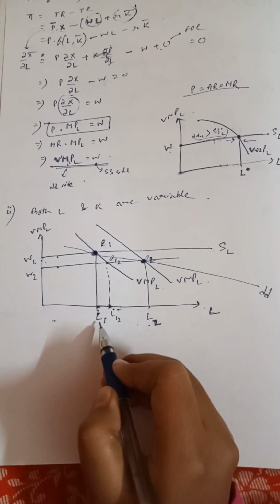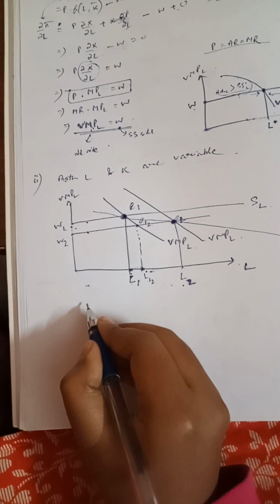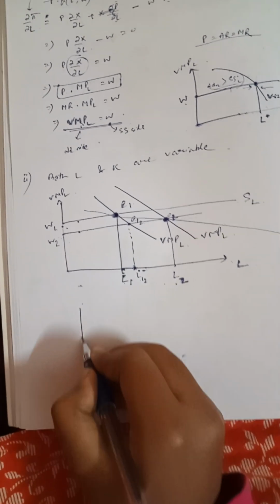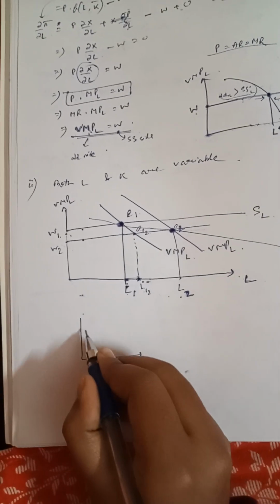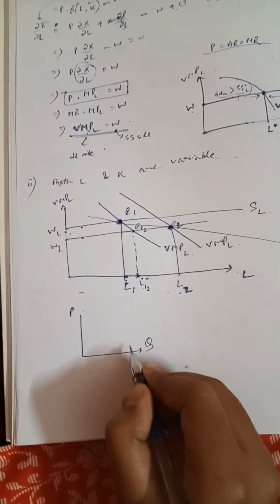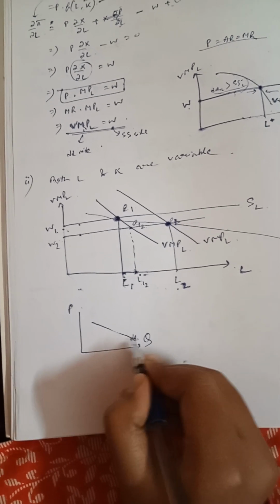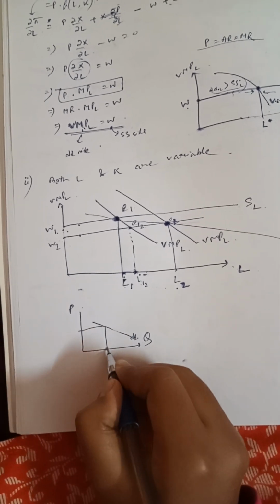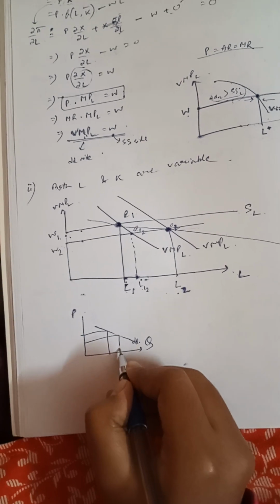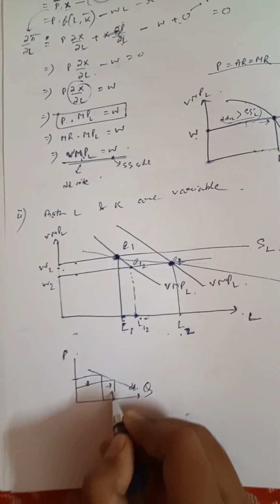This is the increase in the quantity demanded of labor. We know the difference between quantity demanded and demand. Let's draw this: this is the price and this is the quantity. If this is the demand curve and the price reduces, this increase is called the increase in the quantity demanded.